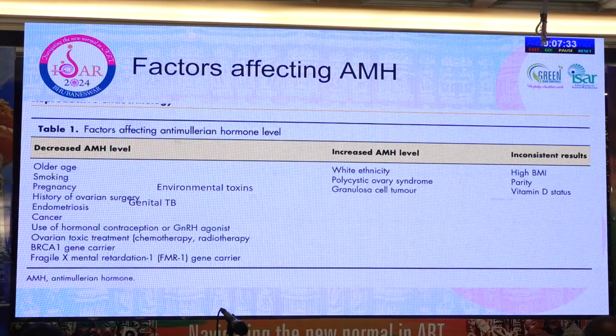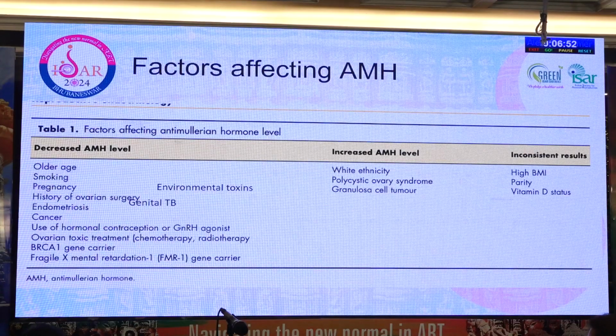And then there is a host of things. As the woman ages, smokers actually have a low ovarian reserve, low AMH. Undiagnosed pregnancy can also lead to a low AMH level. Previous ovarian surgeries, genital tuberculosis and other infections, malignancies being treated, and then there is the question of obesity. There are reports saying that it may have an impact or it may not have a negative impact. And definitely ethnicity. We know that many of the Asian ethnicities, including our own, are associated with a lower ovarian reserve if you look at age matched Caucasian controls.